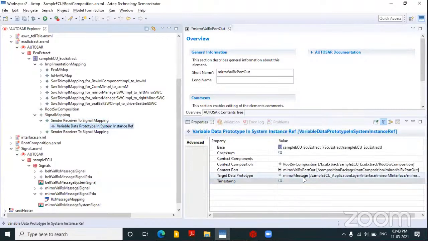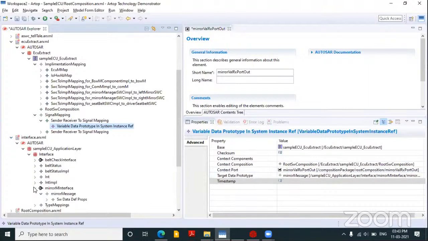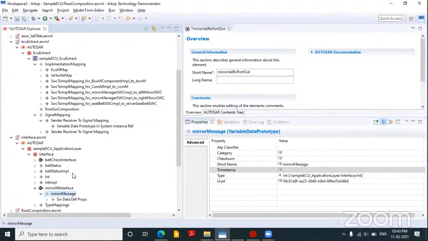The data target prototype is this mirror message. This is the data prototype. Whenever we say this port, we know that in the interface, this mirror interface is the interface used. This is the data prototype I need to communicate.